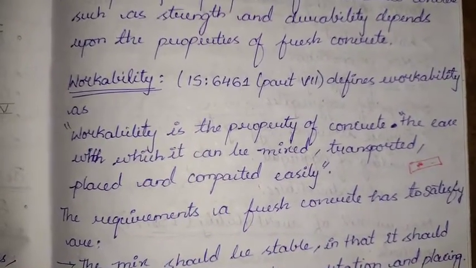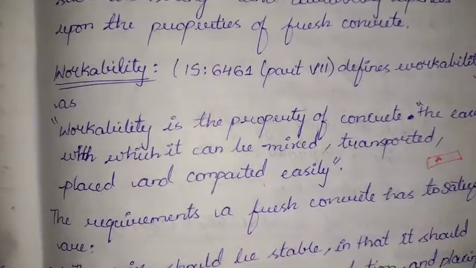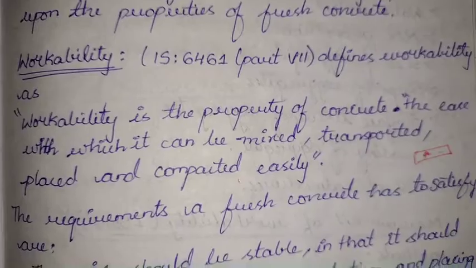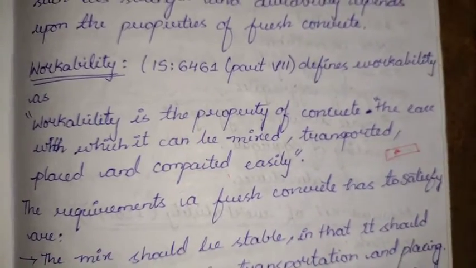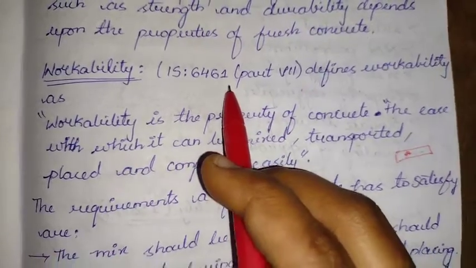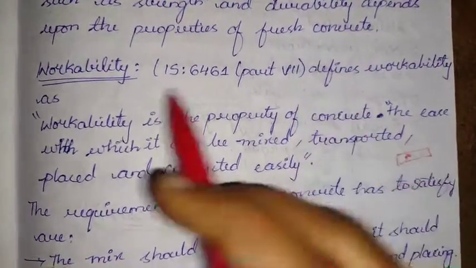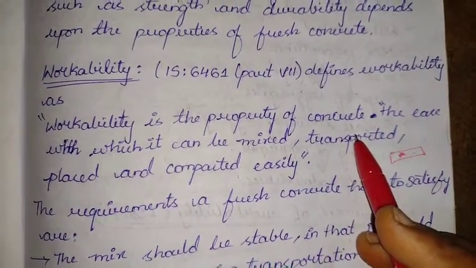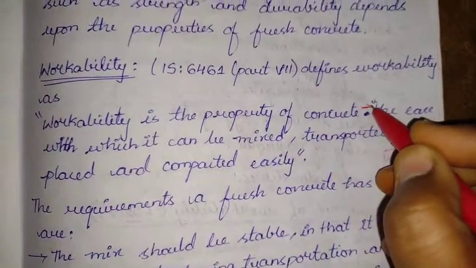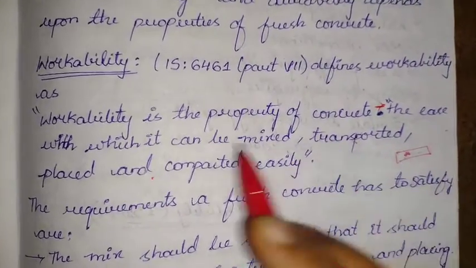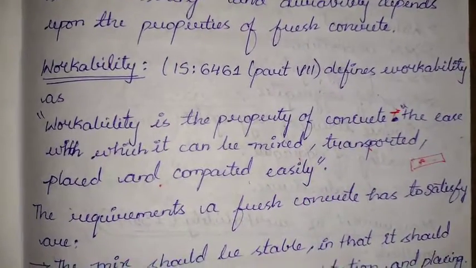Coming to the definition of workability. We can say workability is a very important property of the fresh concrete. It is the description of the fresh concrete property. Workability, as per IS code 6461 part 7, we have the definition. That is, workability is the property of concrete, that is the ease with which it can be mixed, transported, placed and compacted easily.